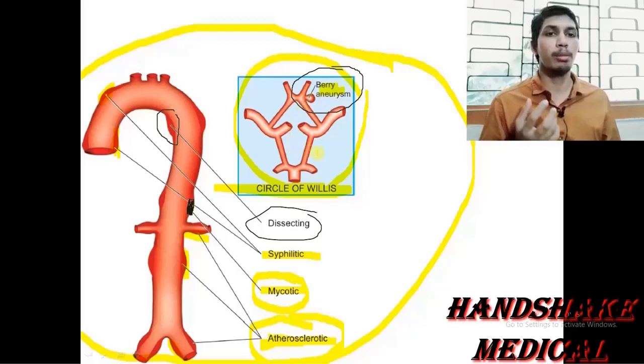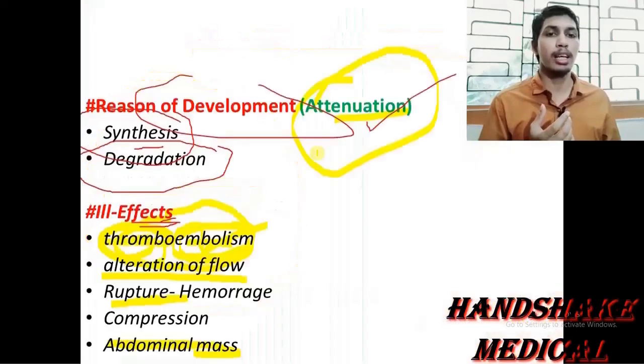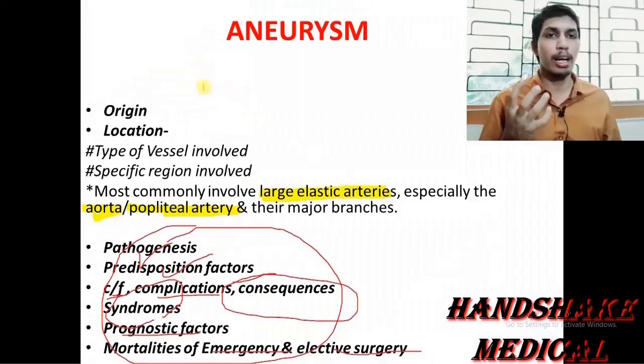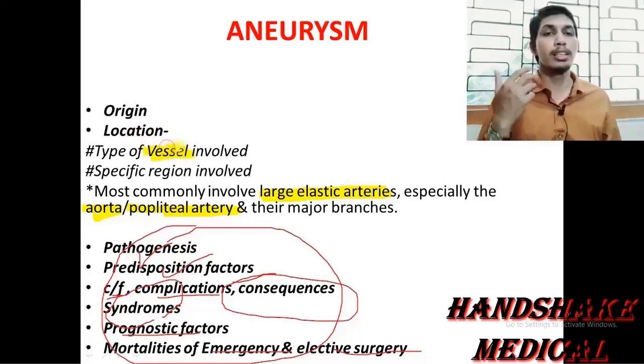So this much is all about the aneurysm classification. I am just revising once more. We have discussed the definition, then its origin: it may be congenital, by birth, or acquired in the lifetime. Then we discussed the location: the arteries may be involved, the veins may be involved, and also the wall; we also use the term aneurysm for the wall of the heart.